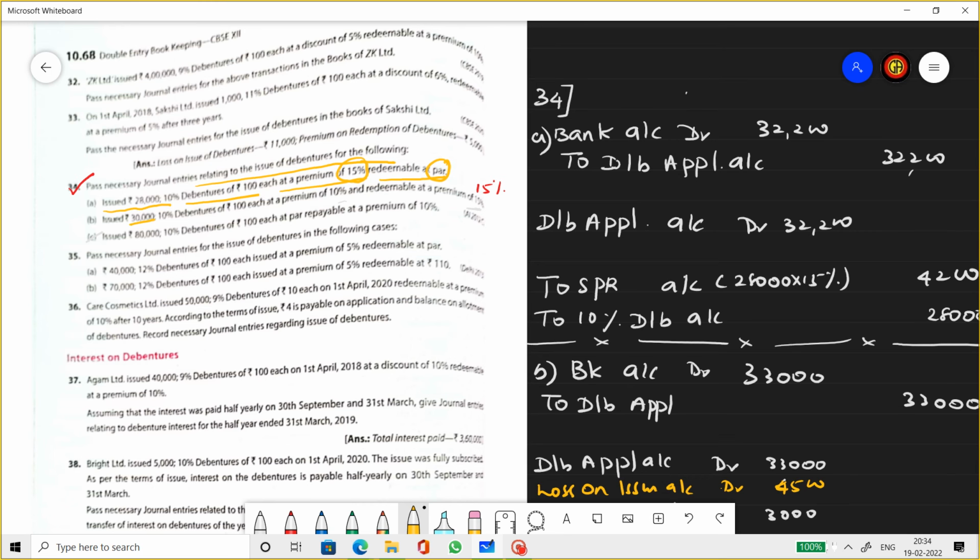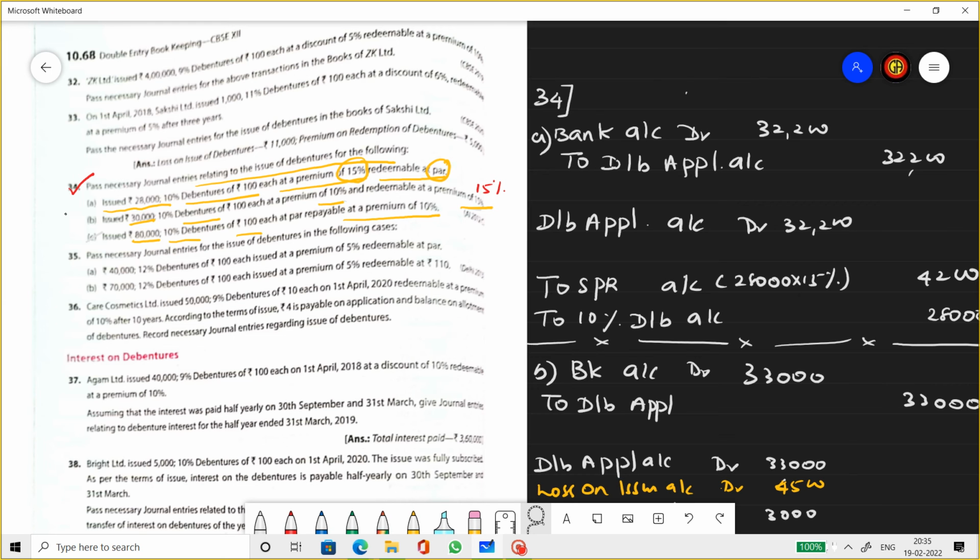Next case, issued 30,000 10% debentures, issued at 10% premium, redeemed at 15% premium. Third case, issued 80,000 10% debentures of rupees 100, repayable at a premium of 10%. So first one, issue at premium, redemption at par. Second case, issue at premium, redemption at premium. Third case, issue at par, redemption at premium. Let's see the journals for this now.